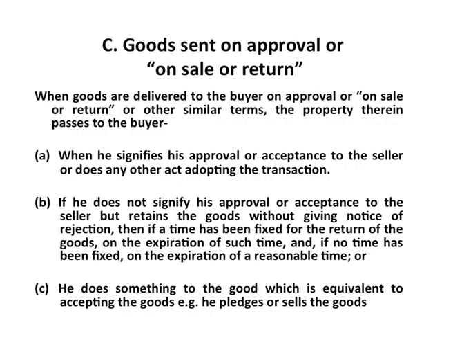Let us go back to the example. So, B goes home, shows that jewelry to his wife, she likes it, then immediately he calls up A. He says, see, my wife liked this, so I am keeping it, I am buying it. So, that is situation 1 that is given there. Here the buyer signifies his approval or acceptance to the seller or does any other act adopting the transaction. So, when the buyer calls and informs the seller that my wife liked this and I am keeping it.